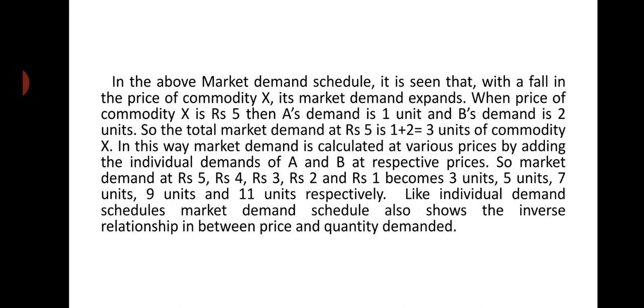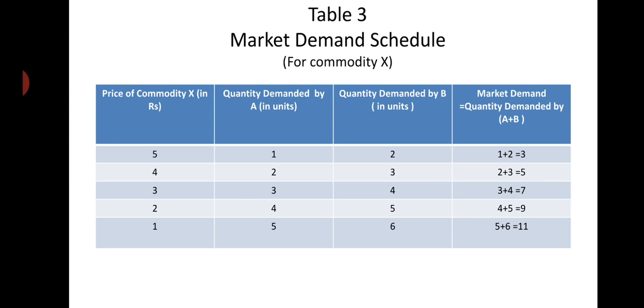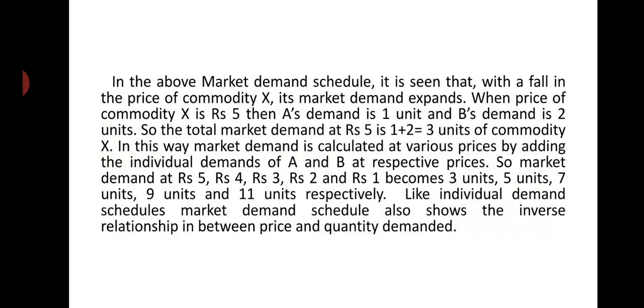When the price of commodity X is 5 rupees, A's demand is 1 unit and B's demand is 2 units, so the total market demand is 1 plus 2, that is 3 units, of commodity X. In this way, market demand is calculated at various prices by adding the individual demands of A and B at respective prices.